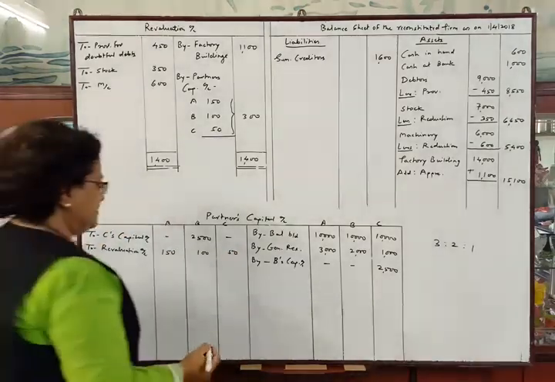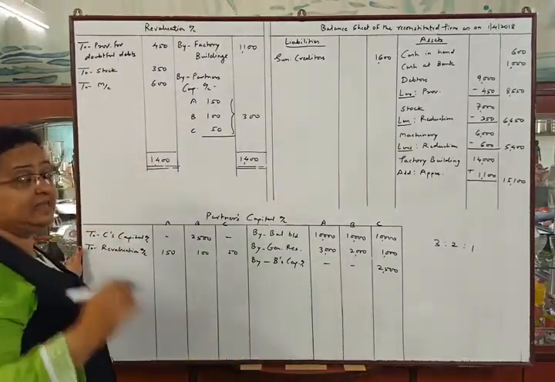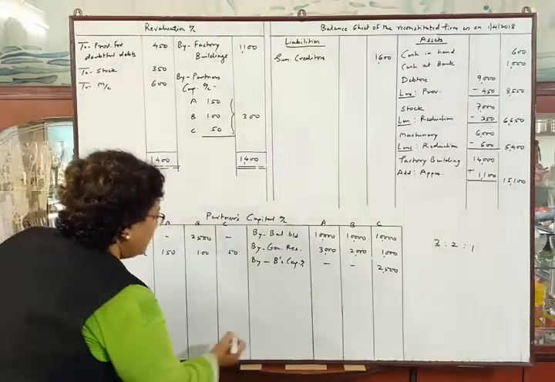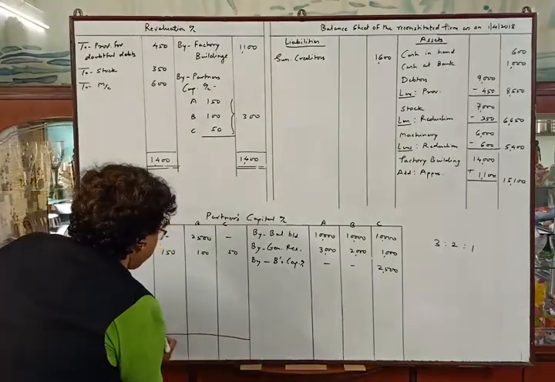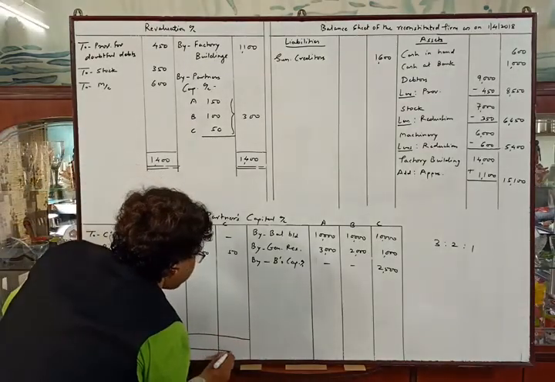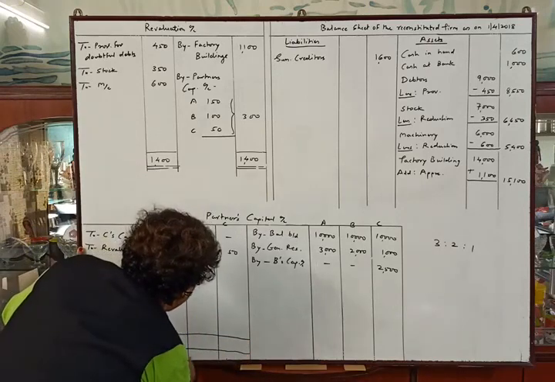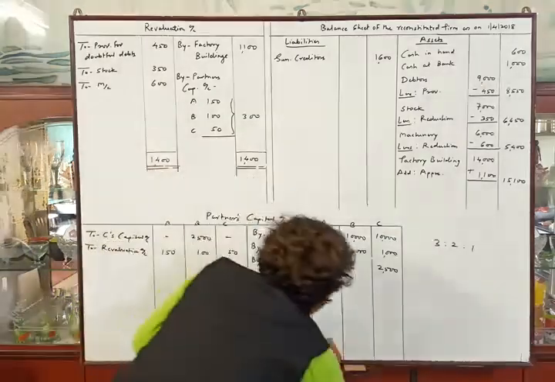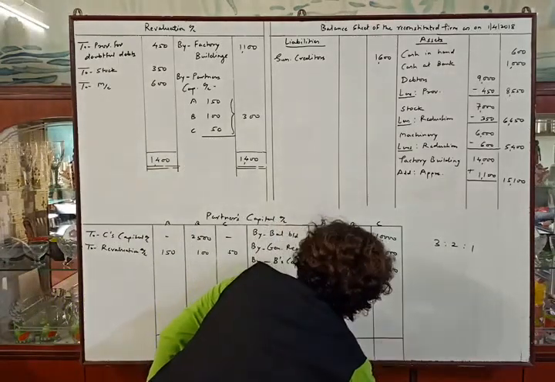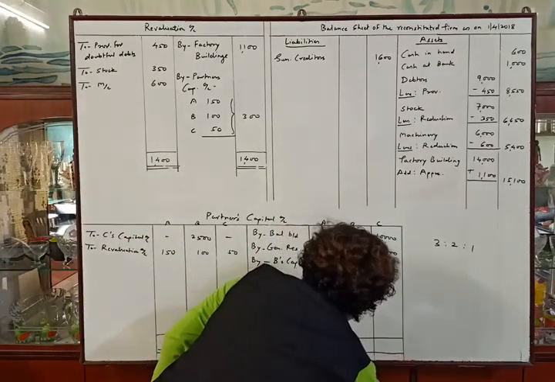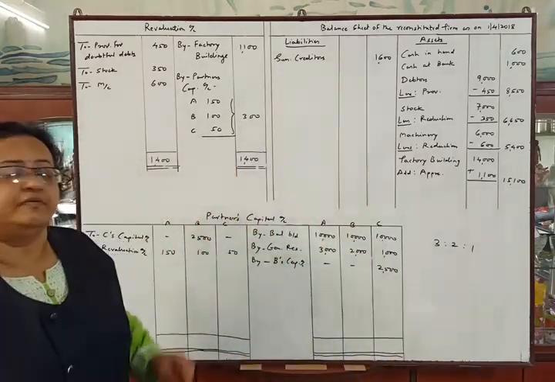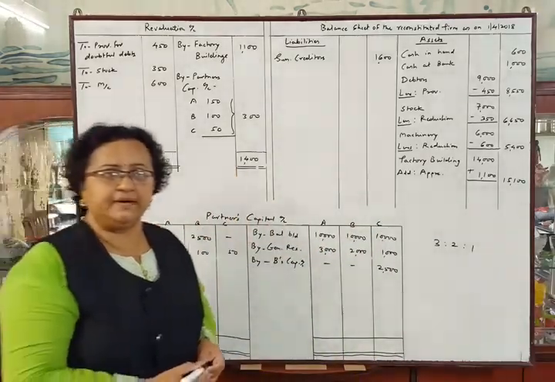Now we will tally first the retiring partner's capital account.